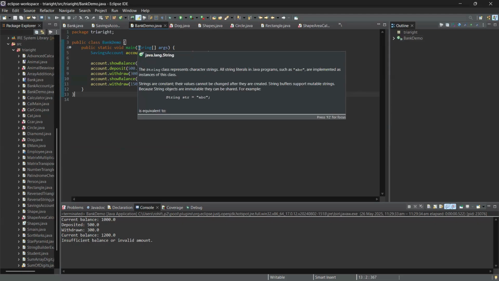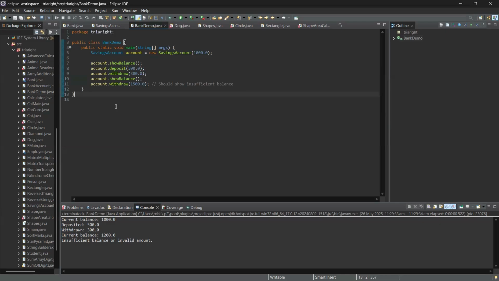Like in the saving account, we were implementing that interface. Now here we are testing all those things. When we run this program, now click on run.